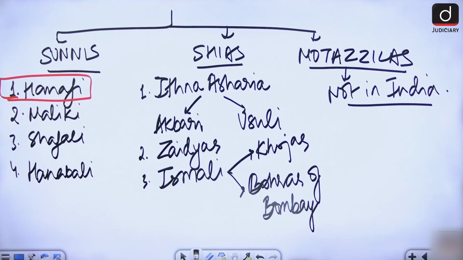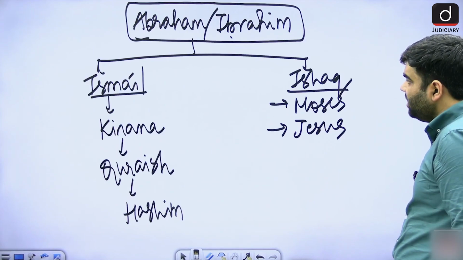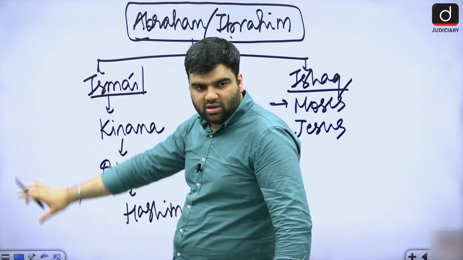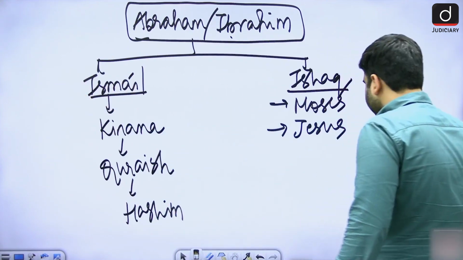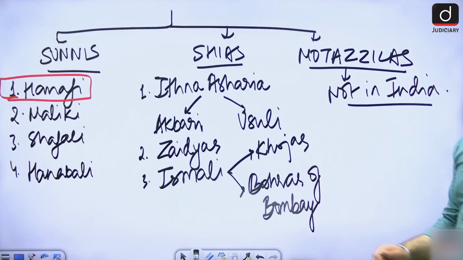Then we have Zaidis or Zaidiyas. Then third is Ismailis. आपको थोड़ा सा यहां से कनेक्शन दिख रहा है when I talk about the word Ismail, right? Ismailis, and Ismailis are further categorized into Hojas and Bohras of Bombay. Fine. This can also be definitely asked.